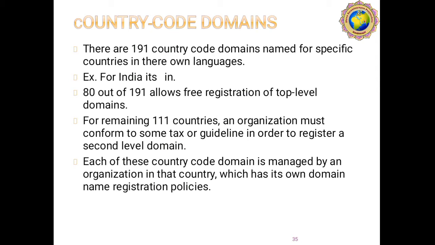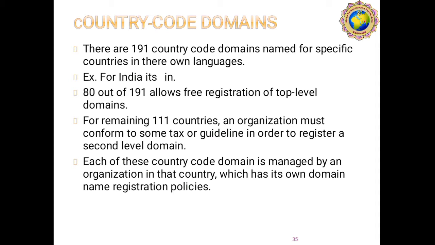Each of these country code domains is managed by an organization in that country, which has its own domain name registration policy. Once again, a country code domain is a type of domain for a specific country in its own language. So there are 191 country code domains named for specific countries in their own languages, and for example our India has a separate domain, IN.